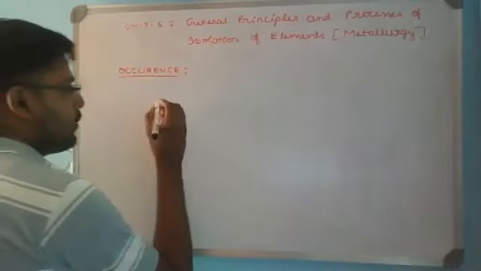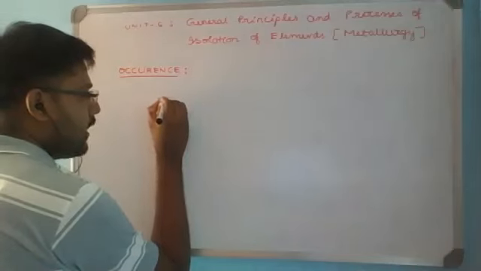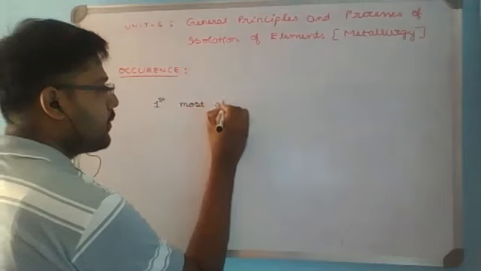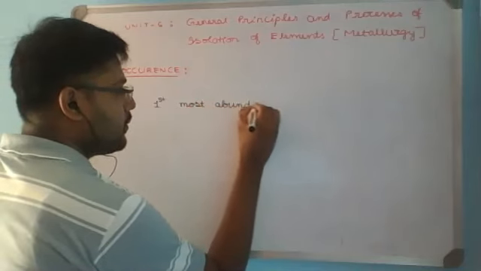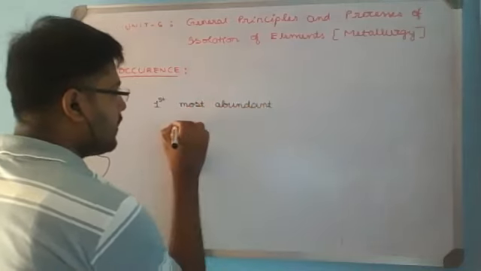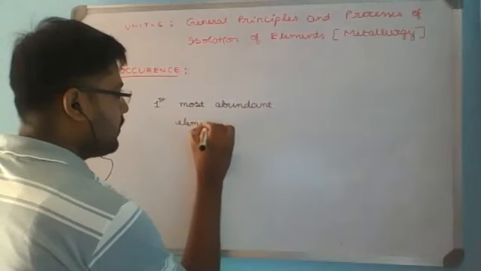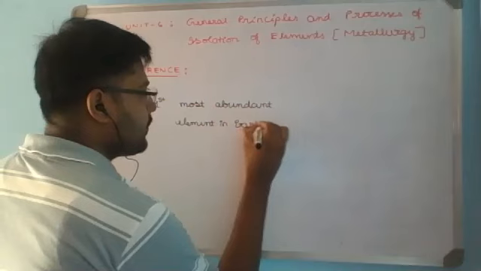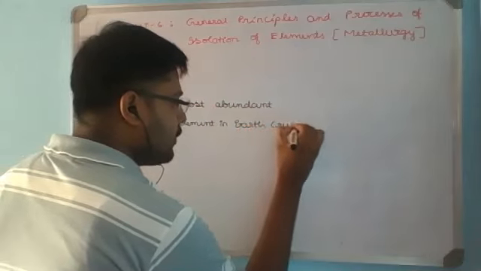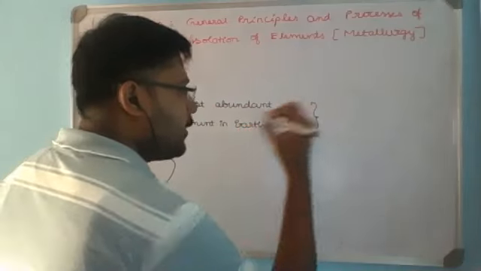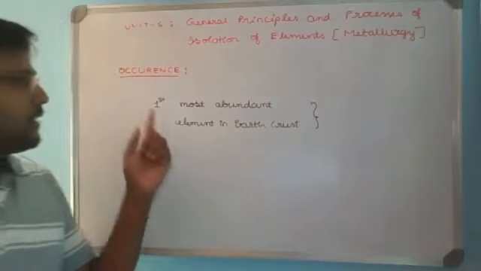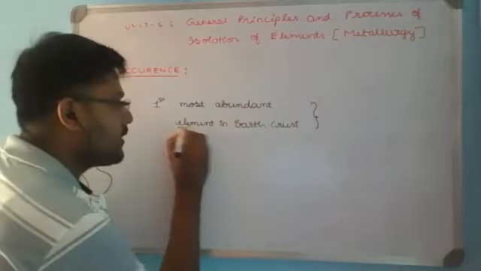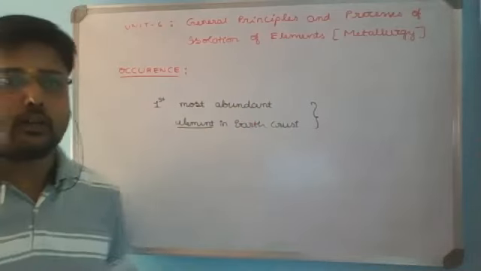Now, try to remember the first and the most abundant element in the earth crust. Hope everyone knows this information. We are discussing the element; it may be a metal or not a metal.